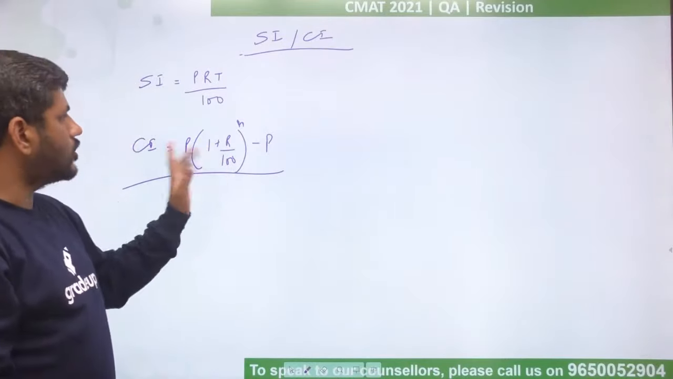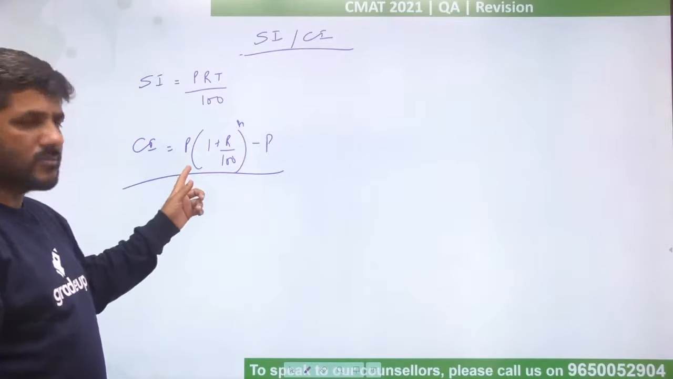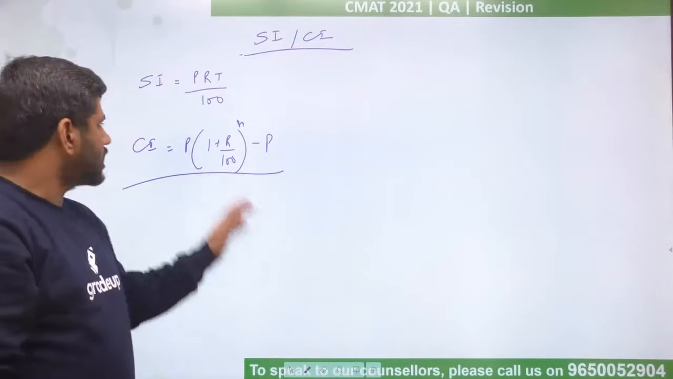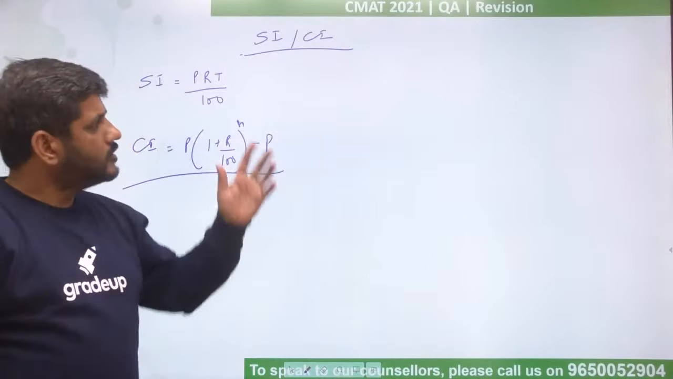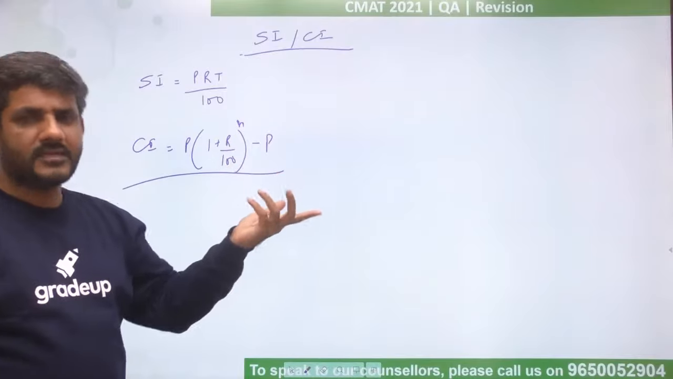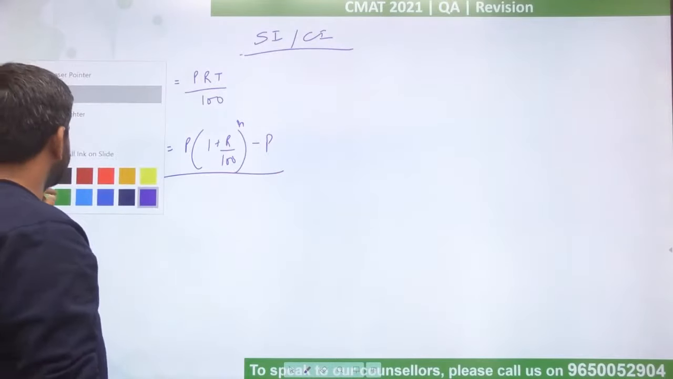Honestly speaking, I always discourage people from using this formula because it becomes difficult. Compound interest is more or less like successive percentage. So if you want to do it, use successive percentage, one thing that can be done. I think that becomes an easier part.